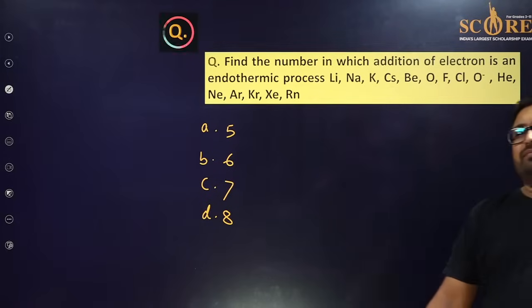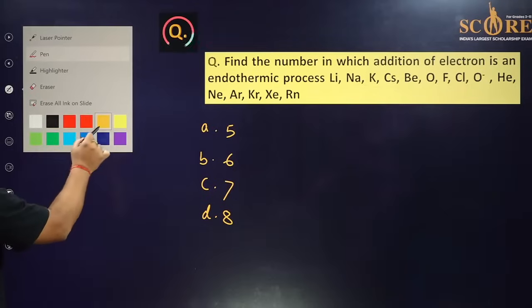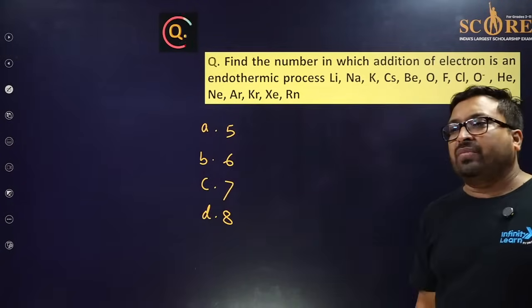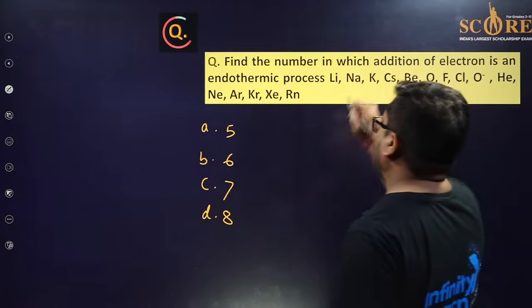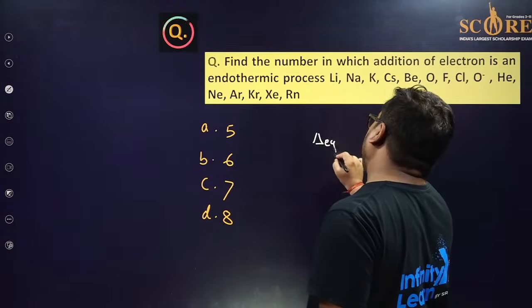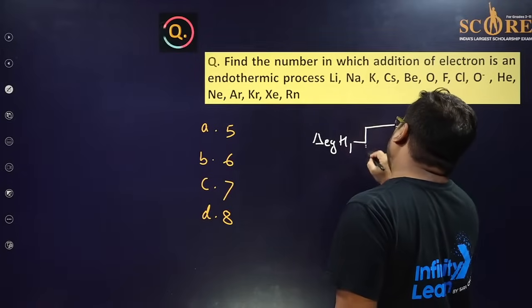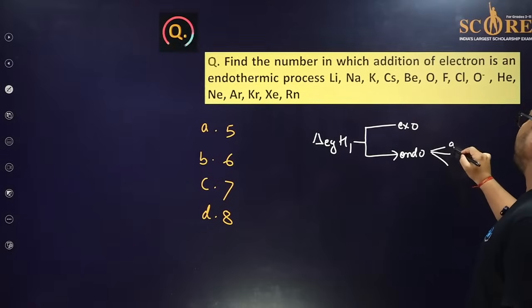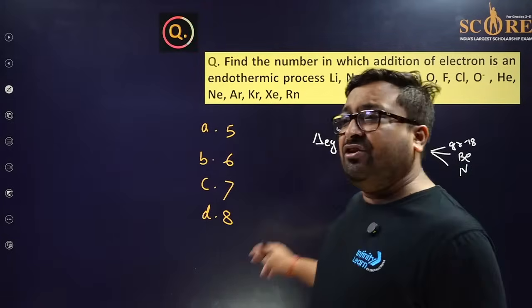Should I answer, Karthikeya? Karthikeya is saying 8. Okay, let's see. My dear friend, first electron gain enthalpy is generally exothermic, but it may be endothermic also. But endothermic in maximum 3 cases: in group 18, beryllium, nitrogen. In these 3 species, and they have all already been asked in your examination.